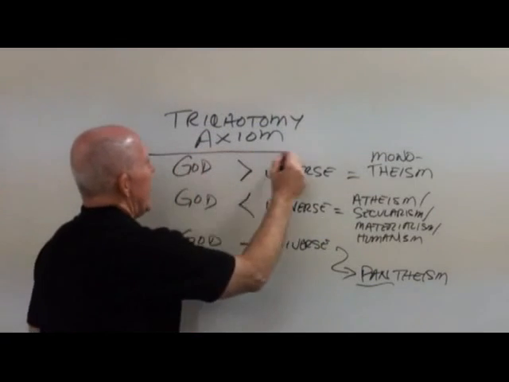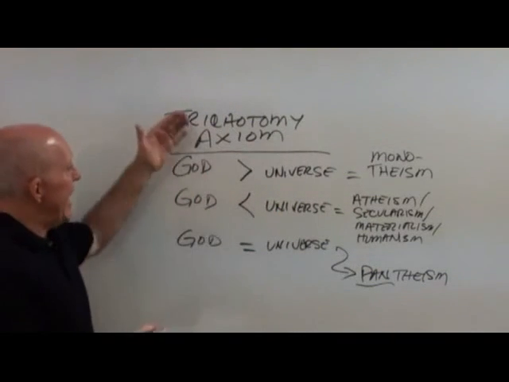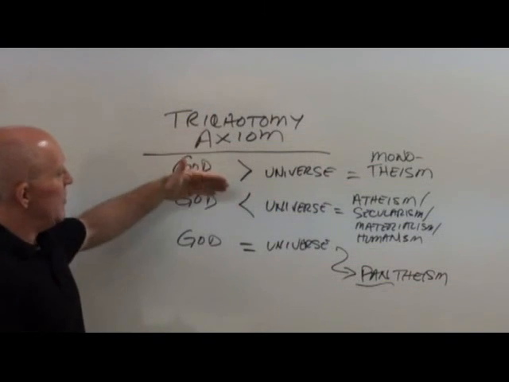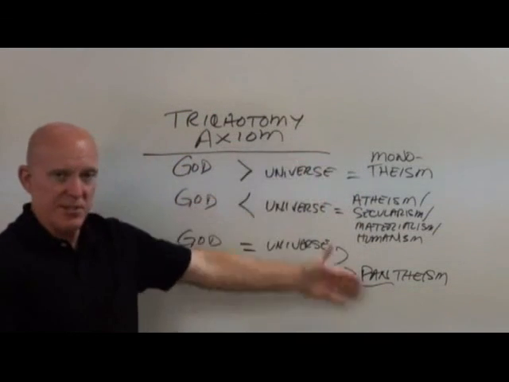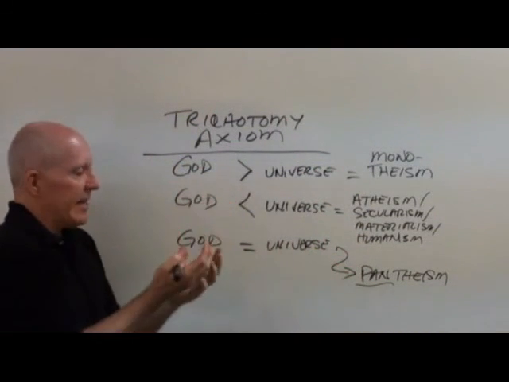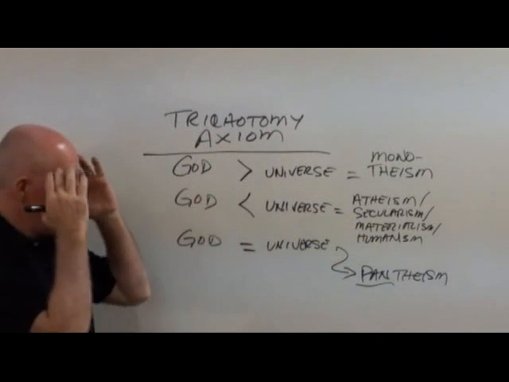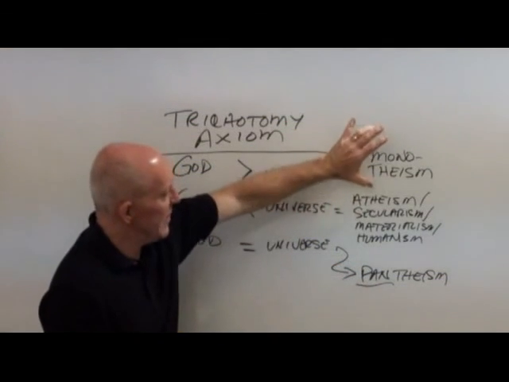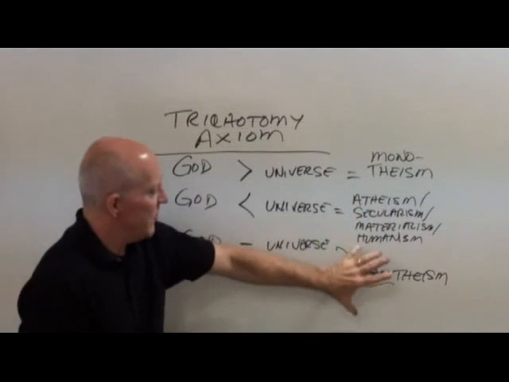But you can see now how you can use something very simple, an axiom from algebra, that can help us to categorize the religions of the world into nice, neat little categories where you can break them down. You can simplify in your mind. It's either it's going to be a God, it's going to be no God, or it's going to be God in everything.